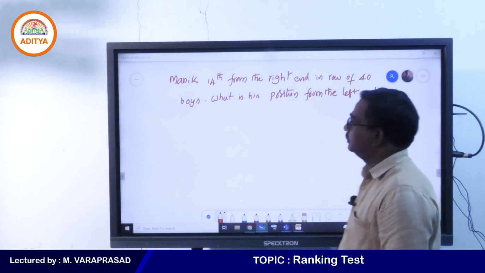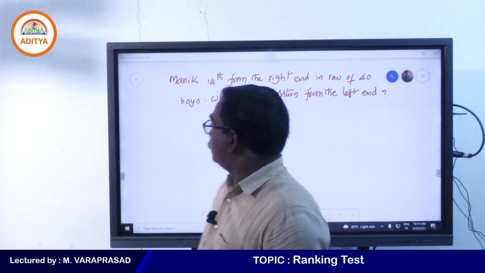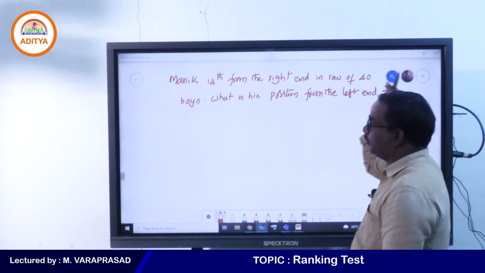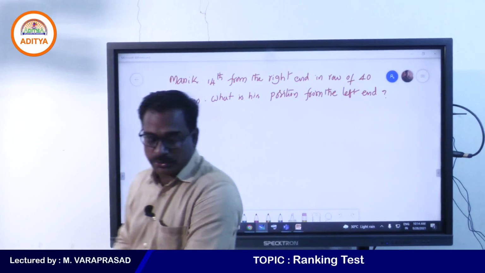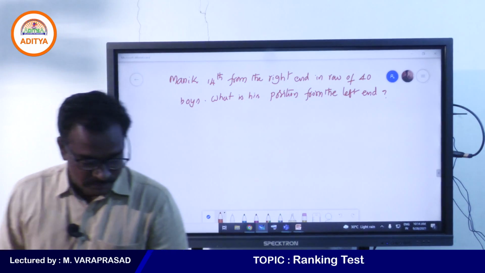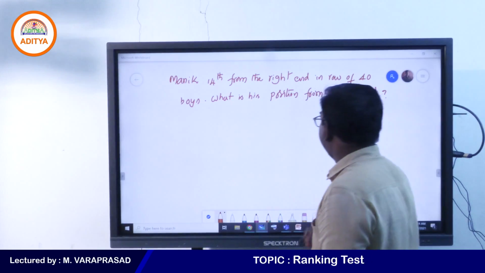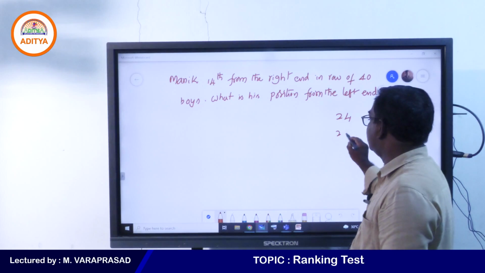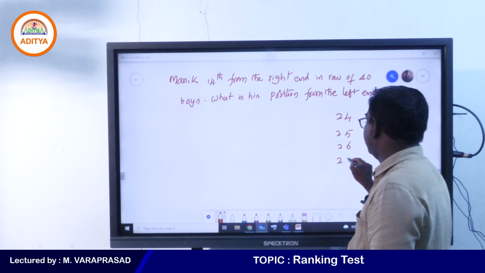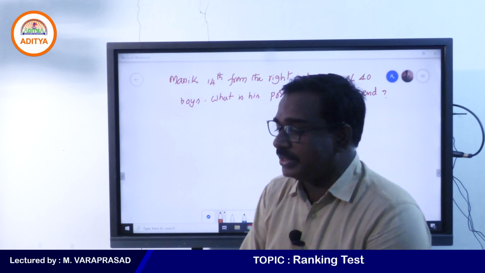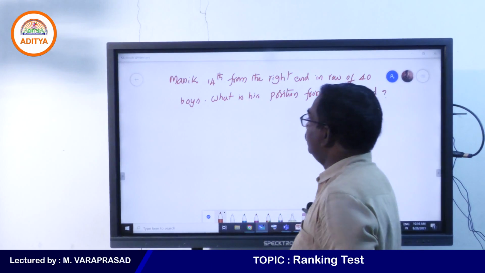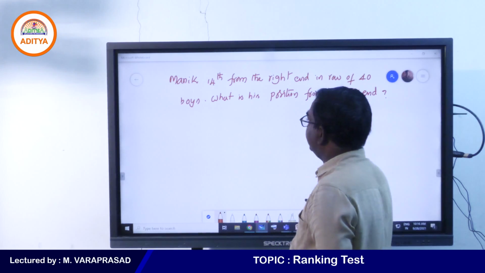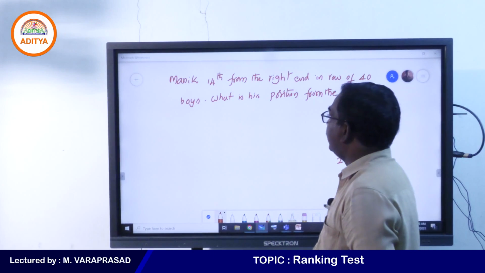Manik is 14th from the right end in a row of 40 boys. So what is his position from the left end? If you want, I'll give options: the first option is 24, then 25, 26, 27. You see the question: Manik is 14th from the right end.